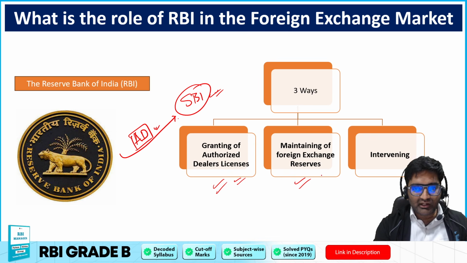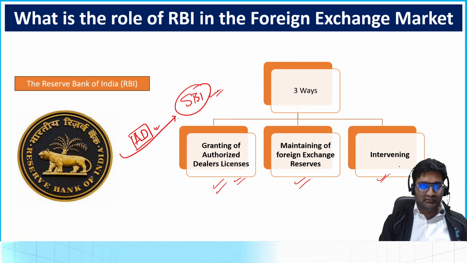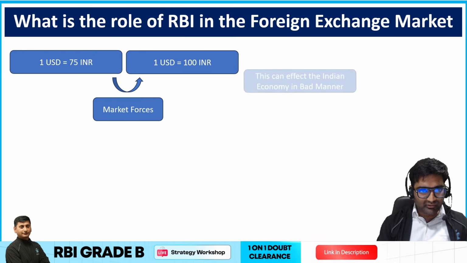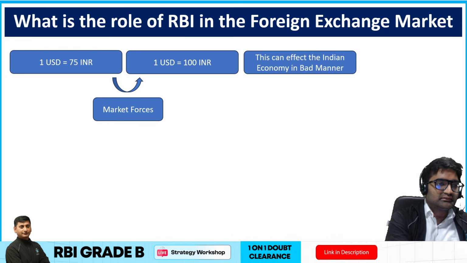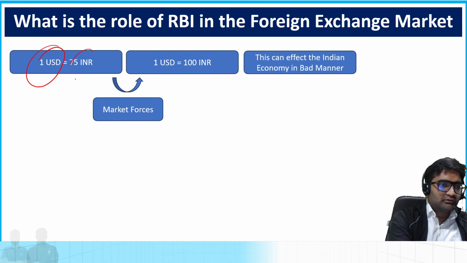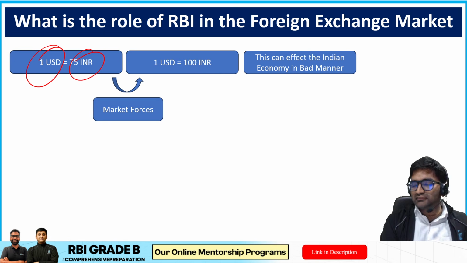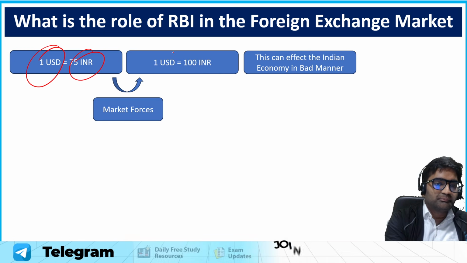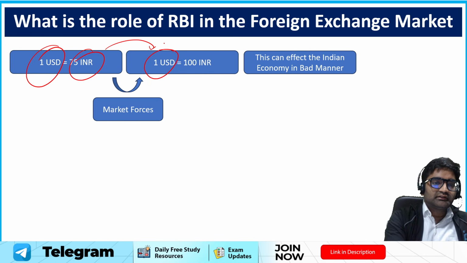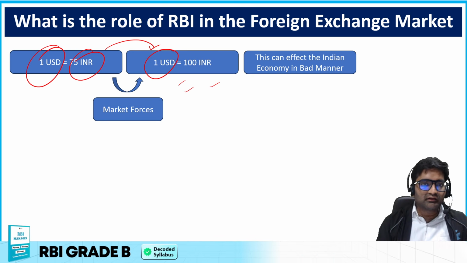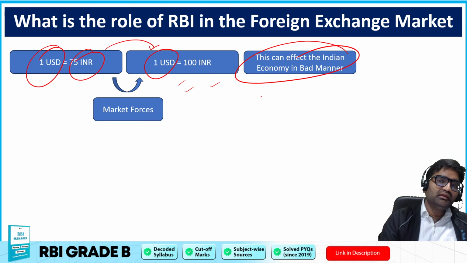The other role is that RBI maintains its own foreign exchange reserves, and it also intervenes whenever the foreign exchange rate goes up and down. There are different market forces because of which there might be change in the exchange rate. One US dollar charged at 75 Indian rupees can change, the exchange rate can change to $1 to 100 rupees. This can affect the Indian economy in a very bad manner.